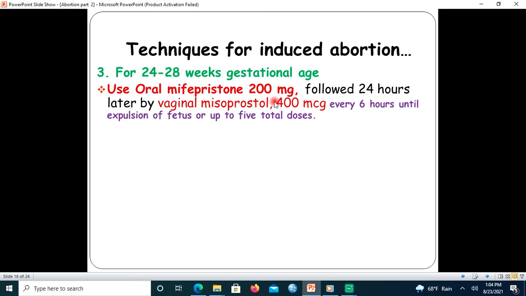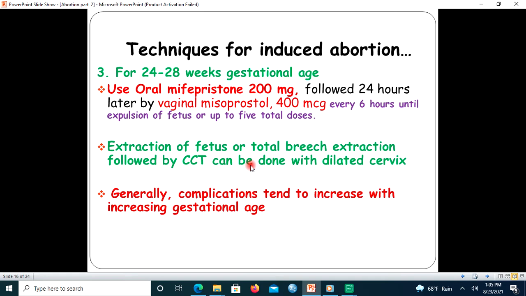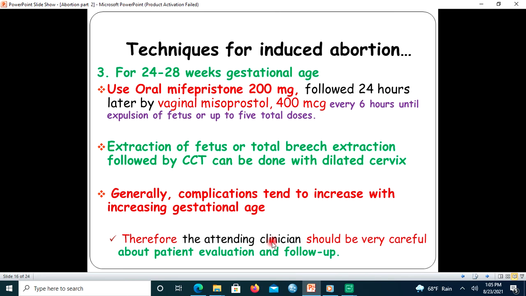Here, what is missing is the loading dose. No loading dose here, as we have seen before. Extraction of fetus or total breech extraction followed by controlled contraction can be done with a dilated cervix. Generally complications tend to increase with increasing gestational age, so the attending clinicians should be very careful about patient evaluation and follow-up.